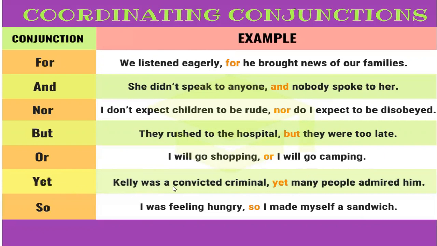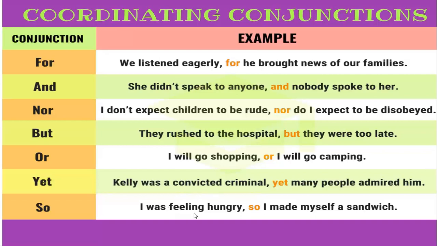Next, yet: Kelly was a convicted criminal, yet many people admired him. So: I was feeling hungry, so I made myself a sandwich. So here we can see coordinating conjunction is nothing but two main clauses that we can link with the conjunction. So that is called coordinating conjunction.